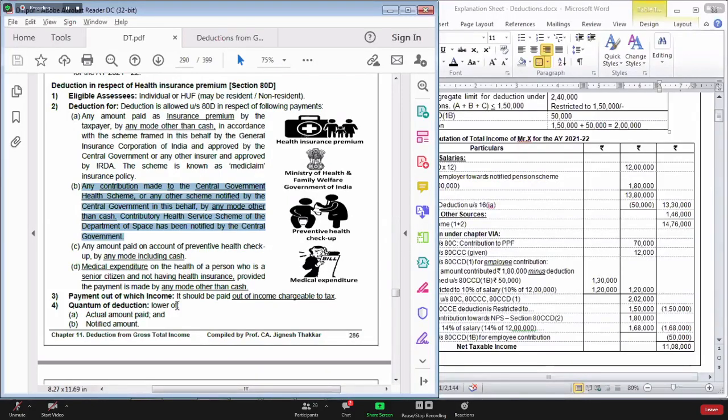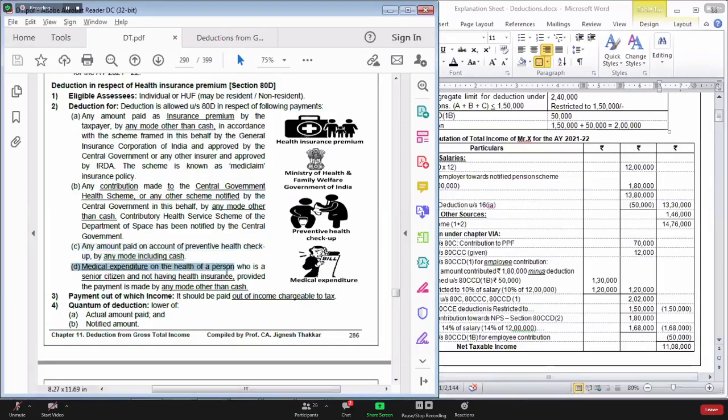Because generally when you go to hospital for a normal body checkup, you have to pay money in cash only. Therefore, government says in case of preventive health checkup, whatever expenditure you might have incurred, you can claim it as deduction in section 80D even if the payment is made in cash.